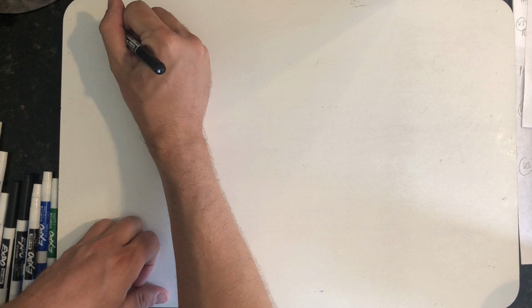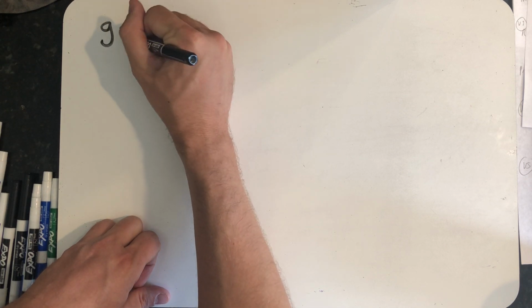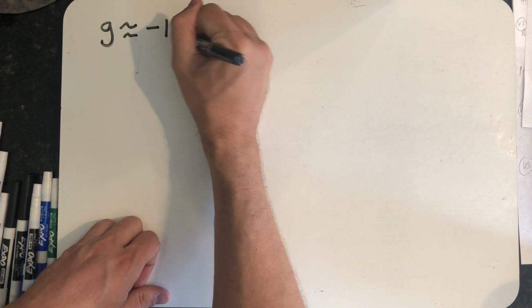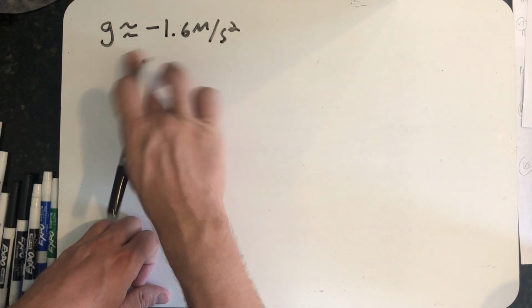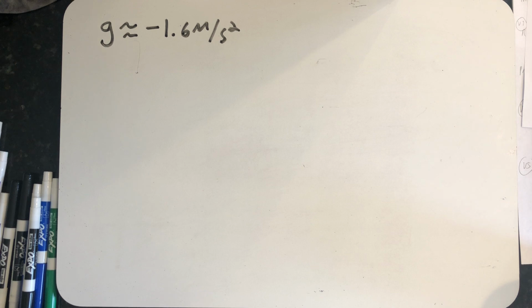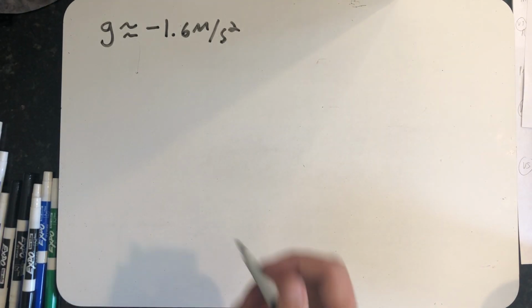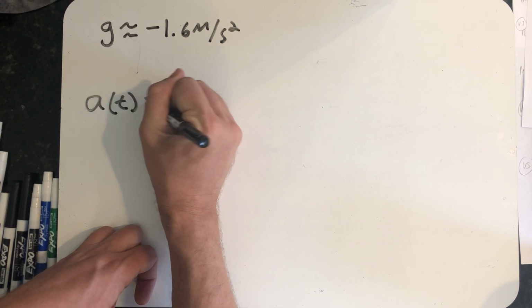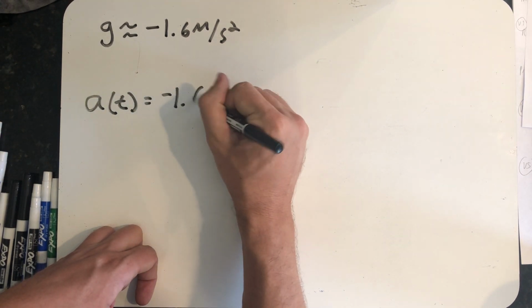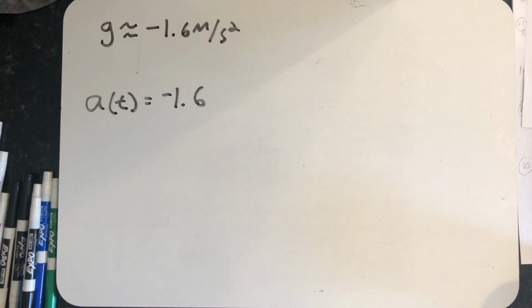If you look up the acceleration due to gravity on the moon, you will find that objects fall at about minus 1.6 meters per second squared on the moon. That's about 1/6 of the acceleration due to gravity on Earth. Well, if I think about it, that means on the moon, the acceleration function is constant: minus 1.6 meters per second squared.